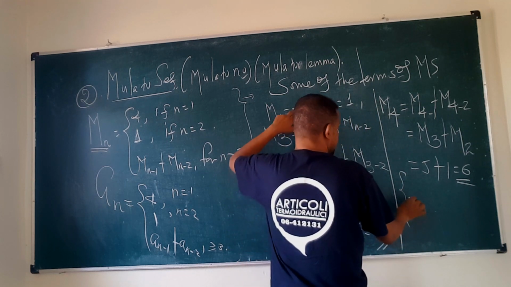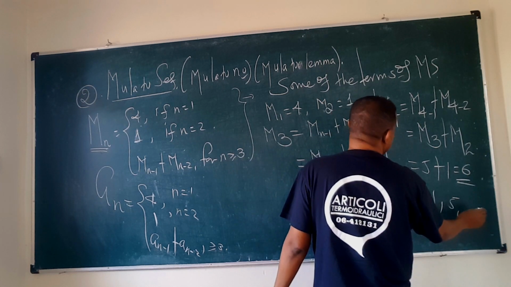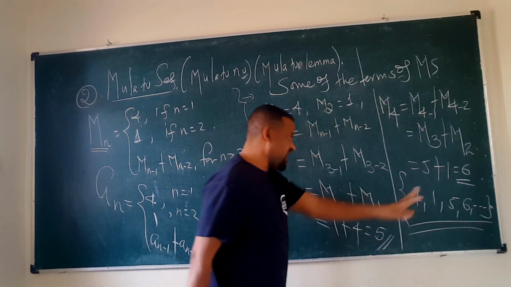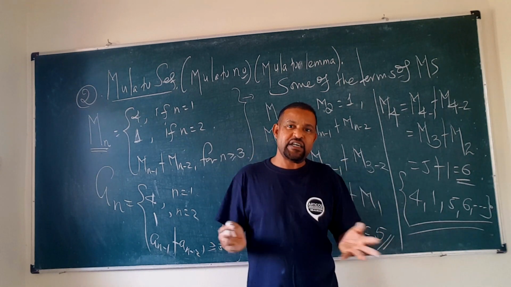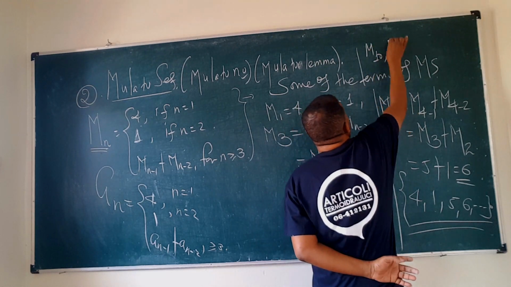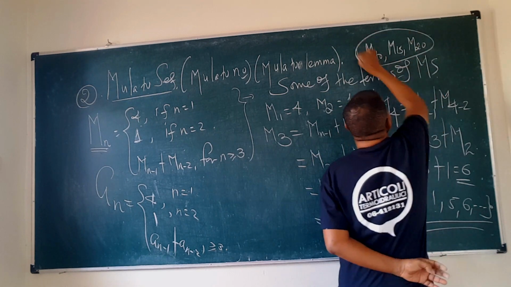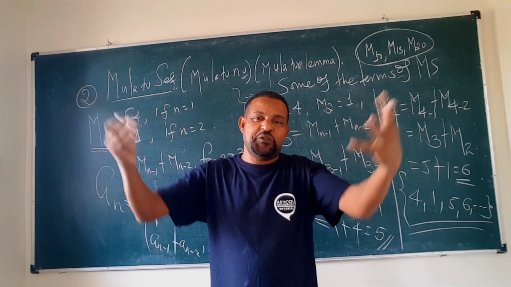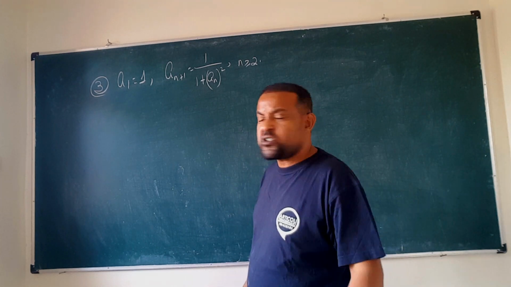The first term is 4, the second one is 1, the third one is 5, and the fourth one is 6. This sequence is called the Mulatu sequence. So you find the 10th term of the Mulatu sequence, the 15th term, and the 20th term. When you find these, you proceed using the Mulatu sequence formula. Another example of a recursive sequence: there are examples in your book that we will work through.